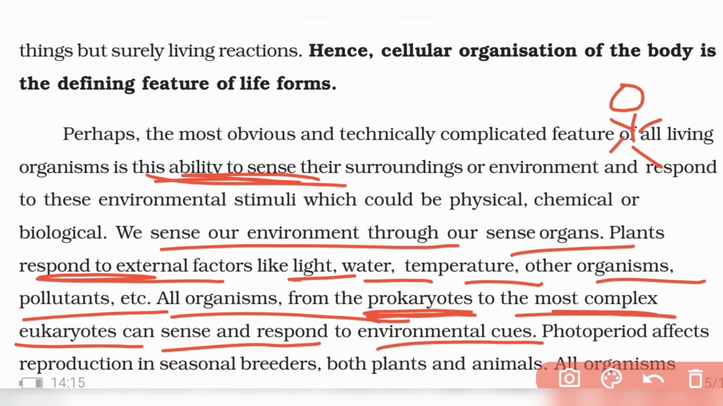Everybody responds to the environment, right? So you respond to fire, you respond to water. So we respond to everything. We respond to sunlight. We sleep in the night when there is dark, we get up in the morning. Like that only, plants also respond to sunlight. They bend towards sunlight, right?